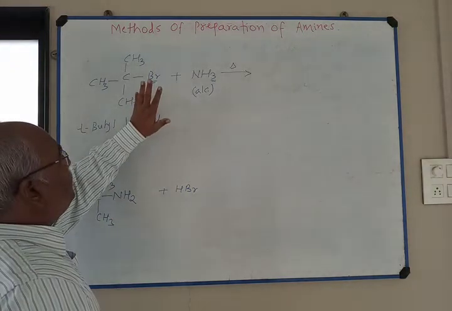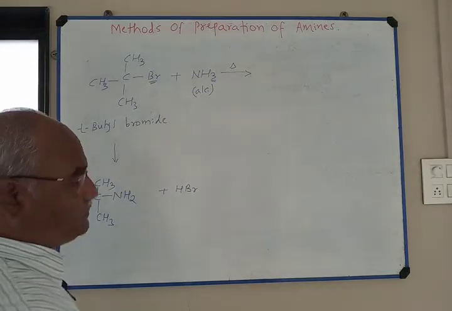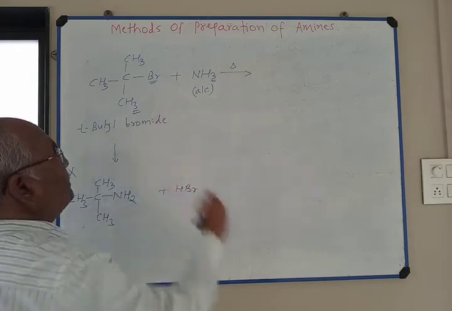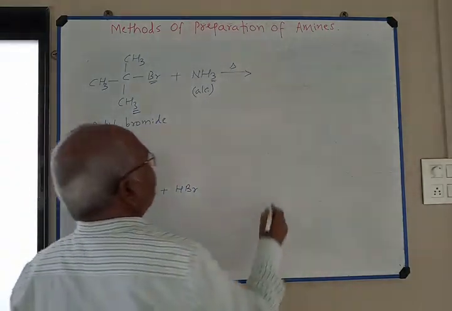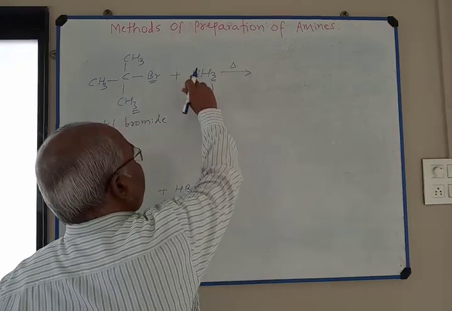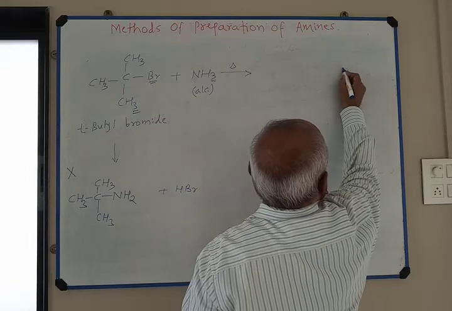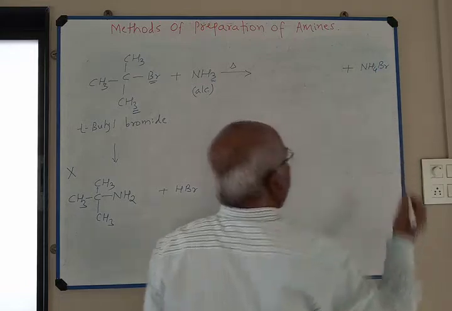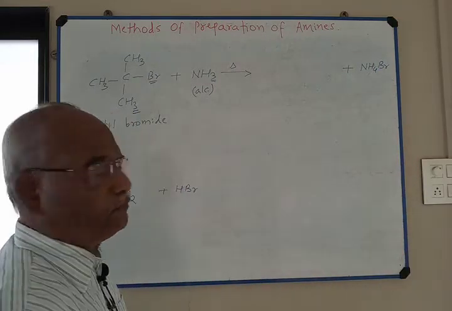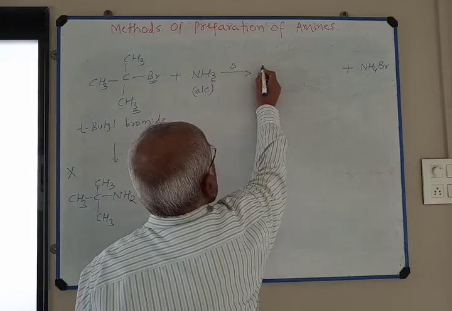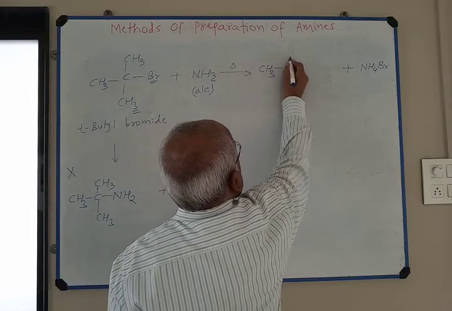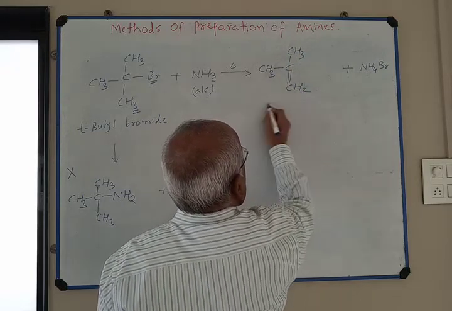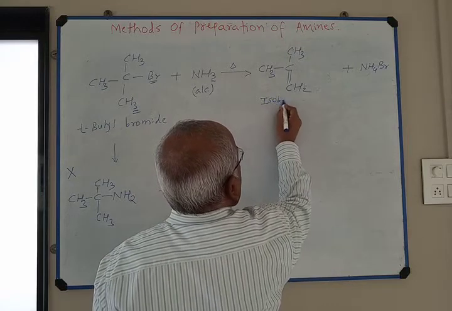Here elimination reaction takes place. Bromine and one hydrogen from this carbon is eliminated as HBr, and HBr combines with NH3 to form NH4Br. Beta elimination takes place. The product is (CH3)2C=CH2. This is isobutylene.